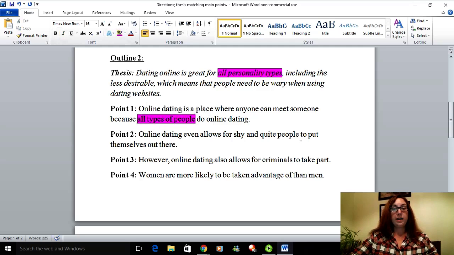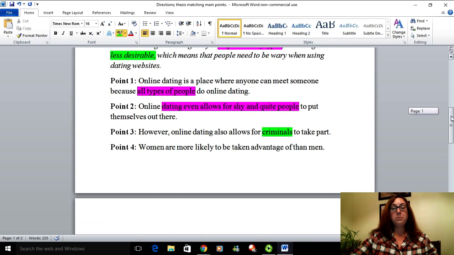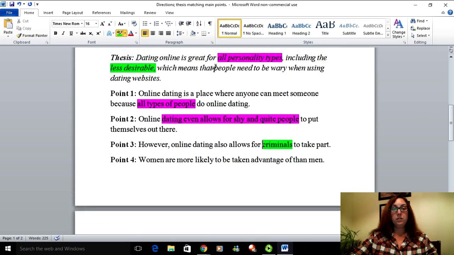Online dating even allows for shy or quiet people. Again, that directly connects back to all personality types. Then it switches to less desirable. Well, they clarify what they mean by less desirable, specifically talk about criminals, okay? Then it says, which means that people need to be wary when using the dating website.